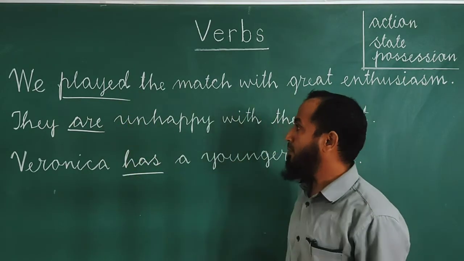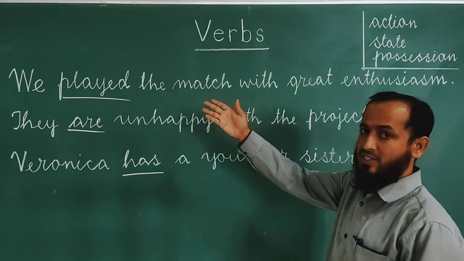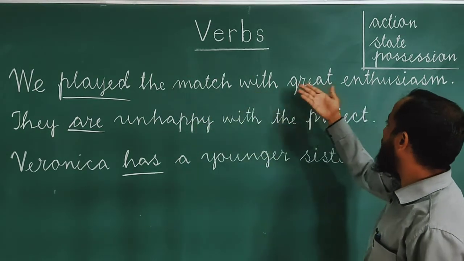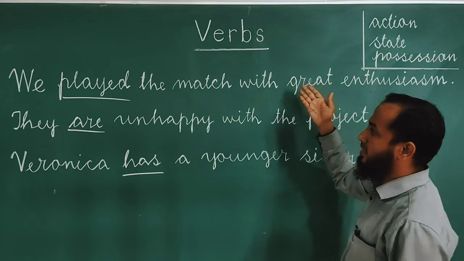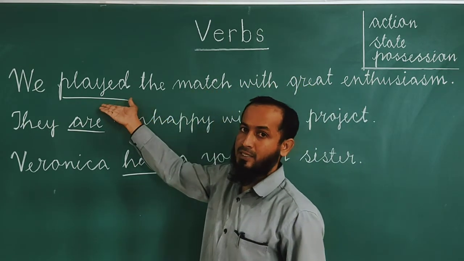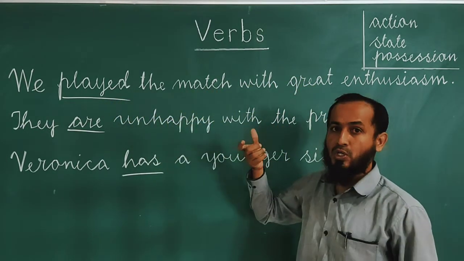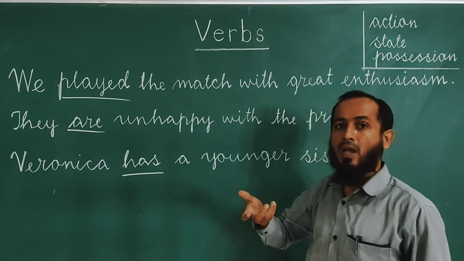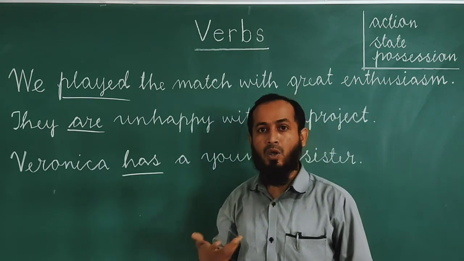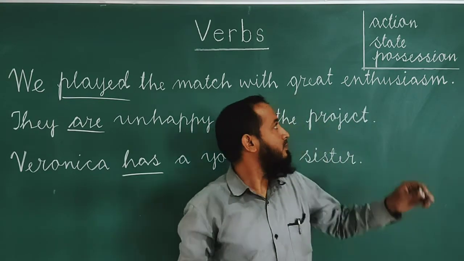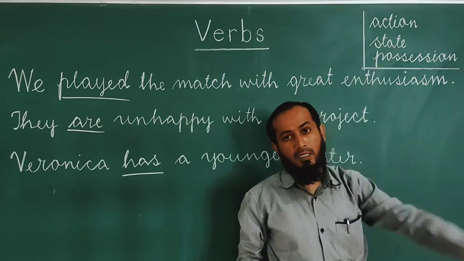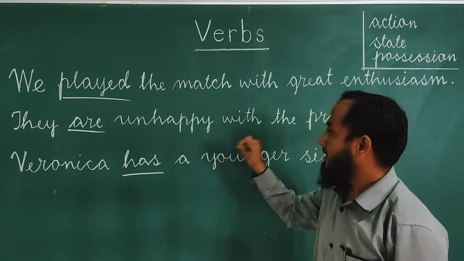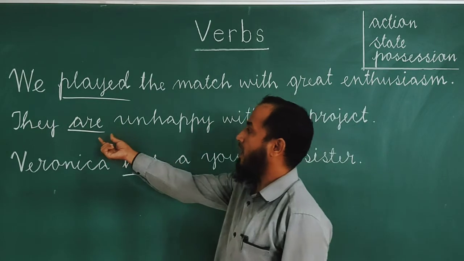Why? Let me give clarity. See the first sentence, we played the match with great enthusiasm. In this sentence, which is the verb? Played. This verb played shows an action, or we can say work. Then in the second sentence, the verb is are.